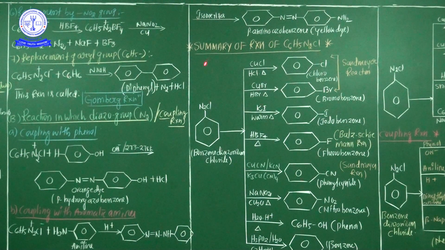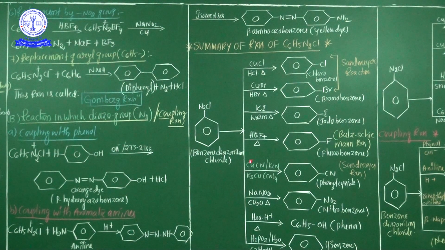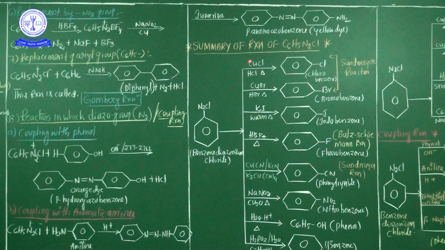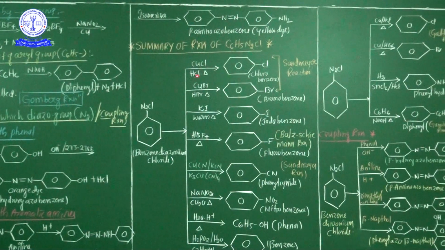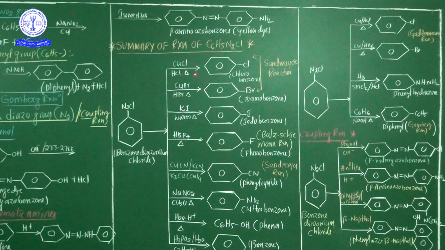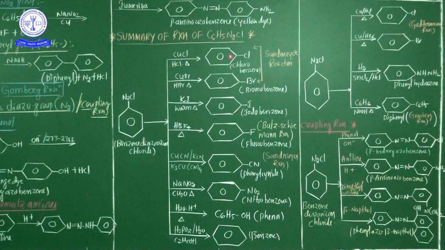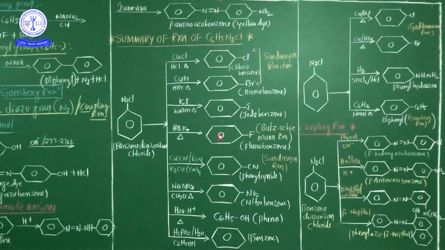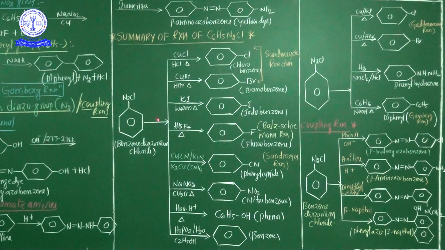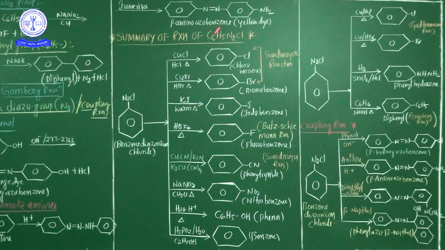So this title is Summary of Reactions of C6H5N2Cl. Now see, benzene diazonium chloride, listen carefully, is treated with copper chloride and HCl on warm heating, and chlorobenzene is liberated. Already I discussed all these chemical properties in my previous classes.